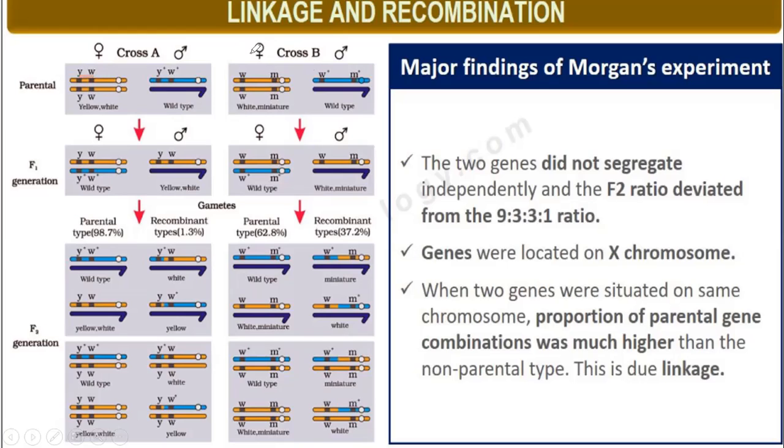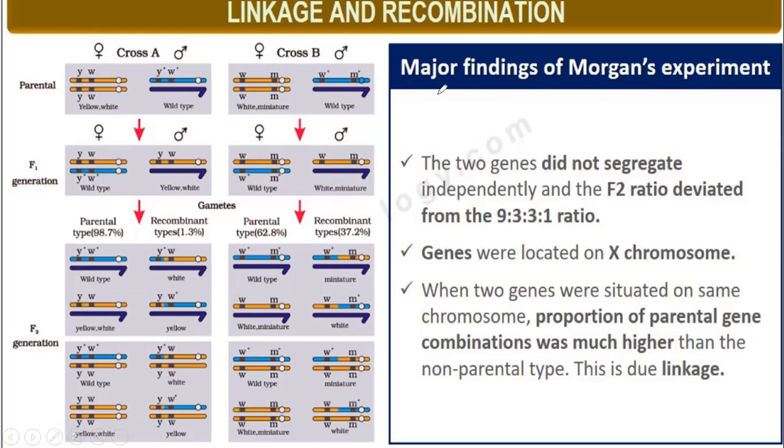But here you see in class number 2, the space between W and M, there is a big gap. Therefore, parental type is what? 62.8%, and recombinant is what? 37.2%. So this cross is showing what? Linkage. This cross is showing what? Crossing over, recombination. So in class number 1, there is no independent assortment, but in class number 2, independent assortment is there.